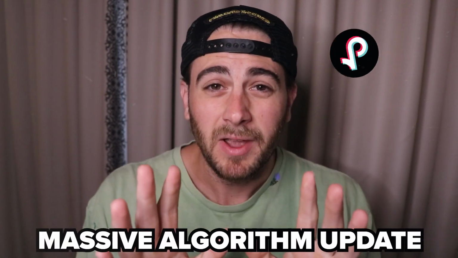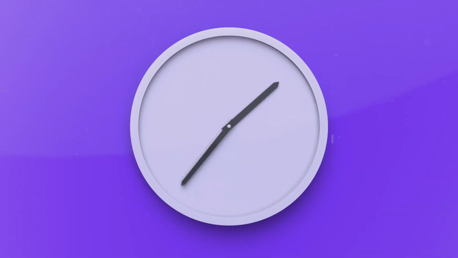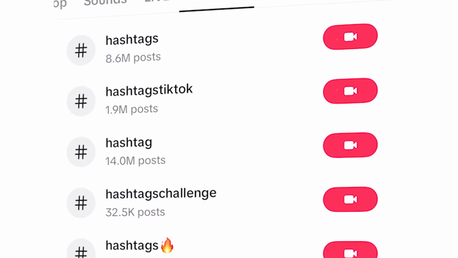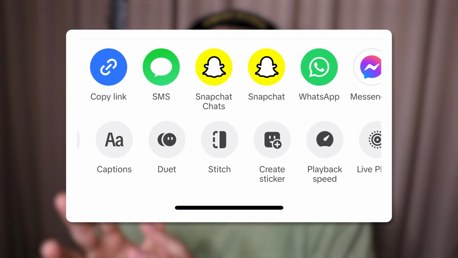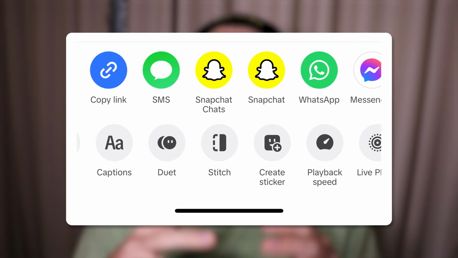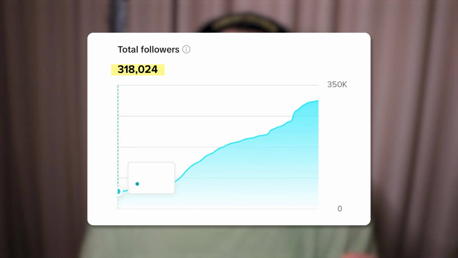TikTok just released a massive algorithm update that completely changes what time you should be posting, what hashtags you should be using, what length you should be creating videos, what features you should be using, and so much more. And if you're seeing a decrease in the amount of reach that you're getting, it could be because of these changes, but don't worry, because if you simply make these changes without skipping any of them, it's easier to grow on TikTok right now than ever before, and it's way easier to get monetized.